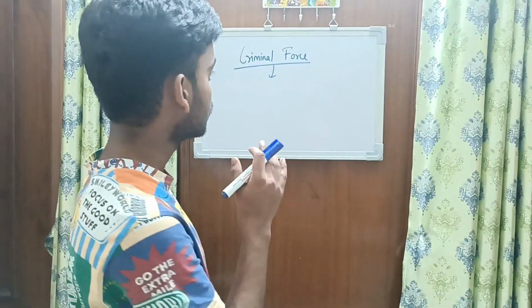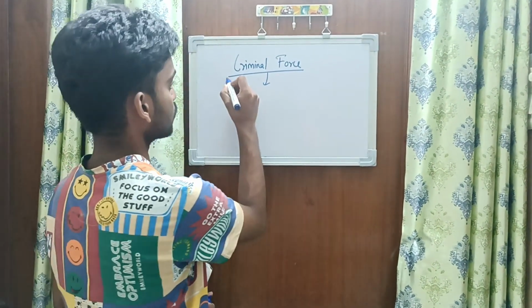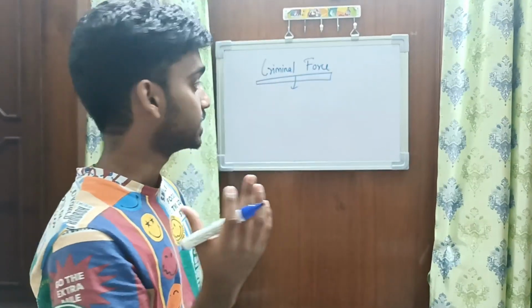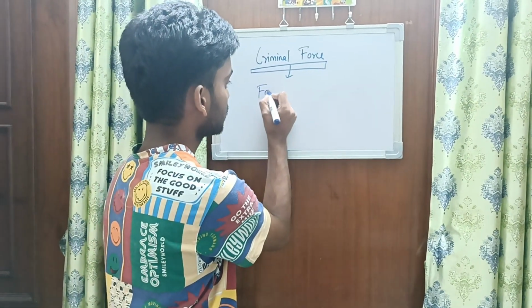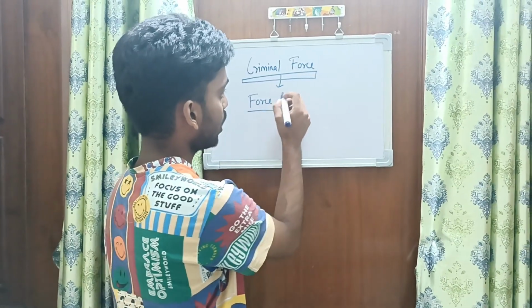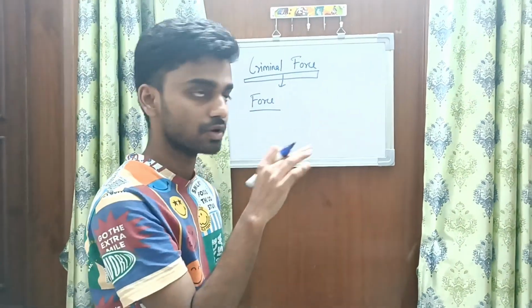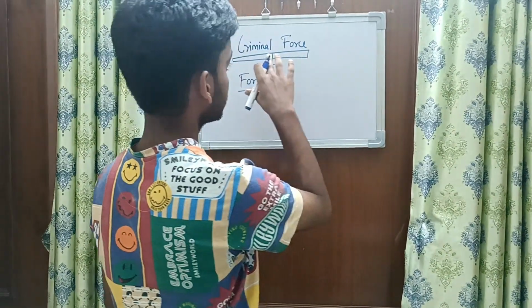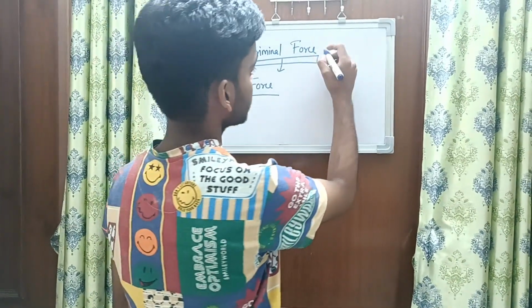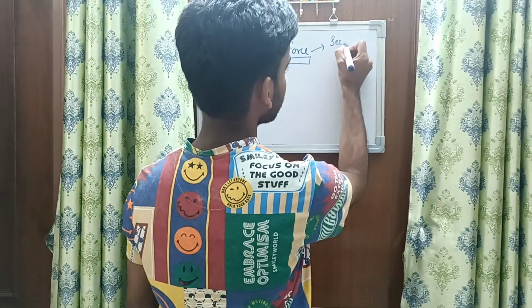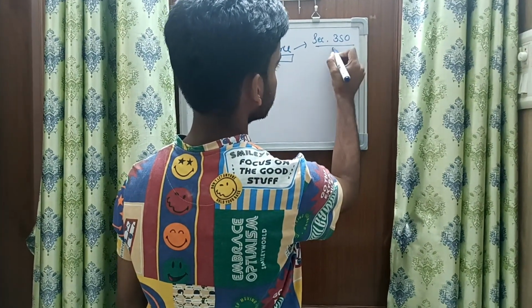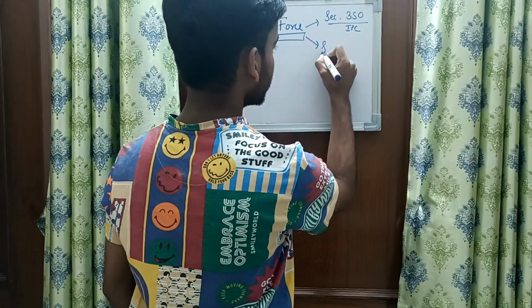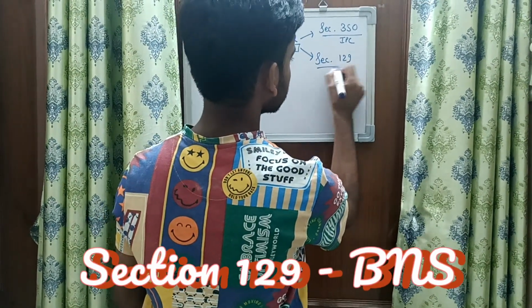So now we will move to the second offence, that is criminal force. Previously we learned about force. Now we will understand how force and criminal force are different from each other. Firstly, we will understand where it is stated. Criminal force was previously stated in section 350 of IPC, but now it has been stated under section 129 of BNS.